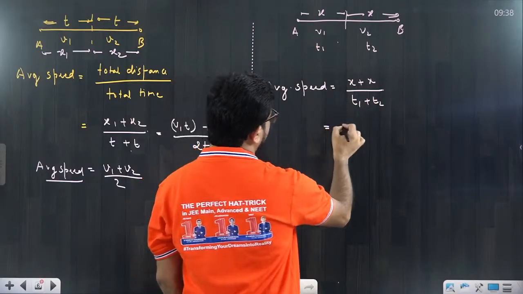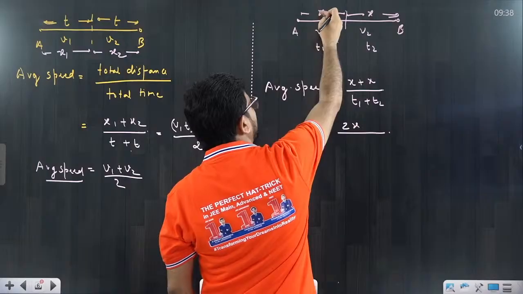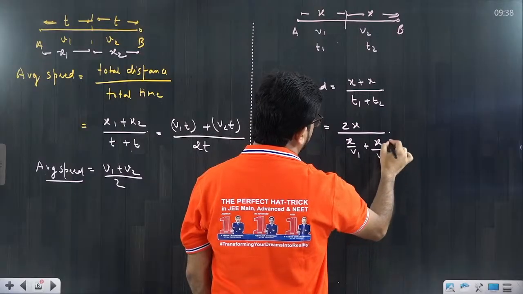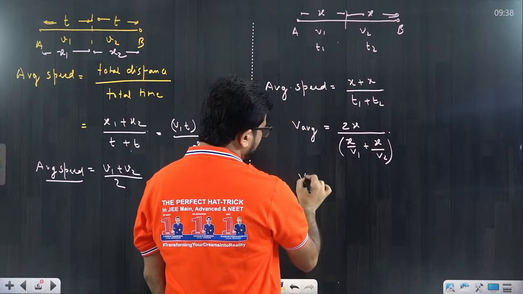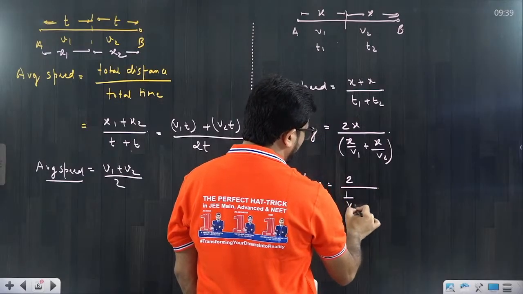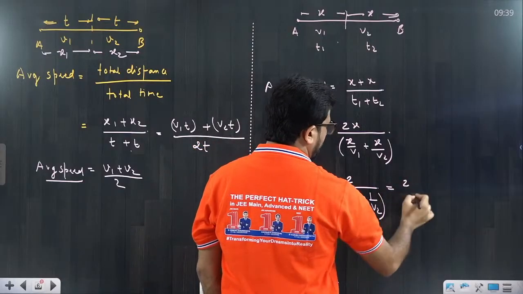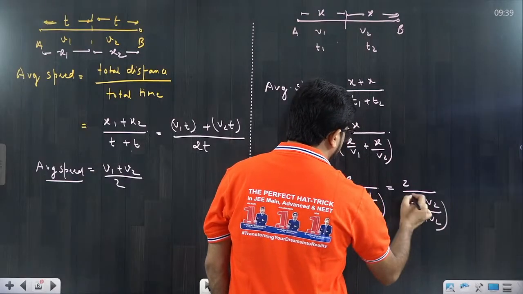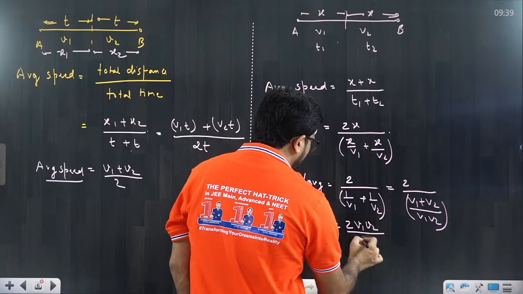So how to calculate? Directly you can say it's 2x divided by the time. What is time? Distance upon speed. That means x by v1, and similarly x by v2. That we call average speed. Here x can be taken common, so it is 2 divided by 1 by v1 plus 1 by v2. This becomes 2 into v1 plus v2 divided by v1 into v2, and we can solve a little further. So this would be 2 v1 v2 divided by v1 plus v2.